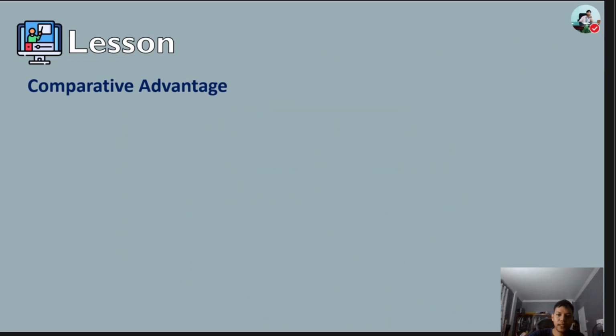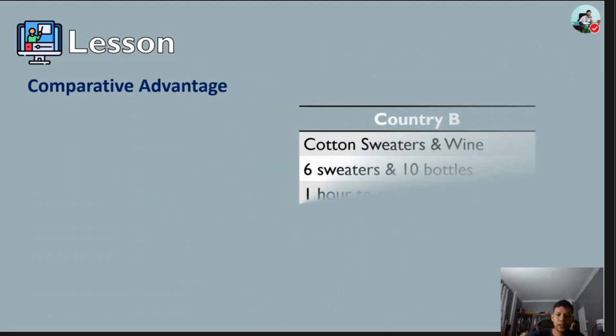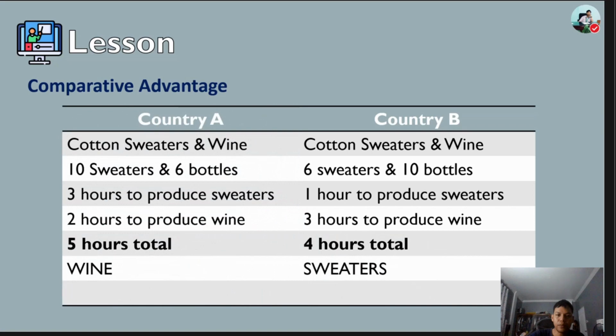Now let's take a simple example. I prepared a table. For example, country A and country B both produce cotton sweaters and wine. The first country is, for example, Malaysia, and then Thailand.